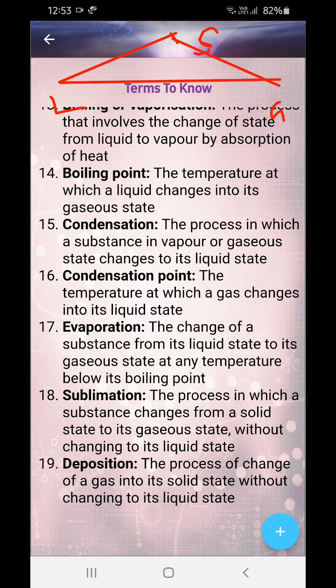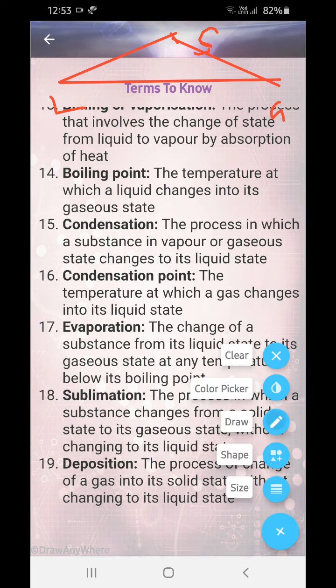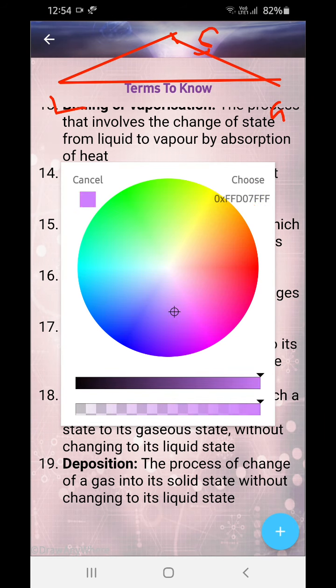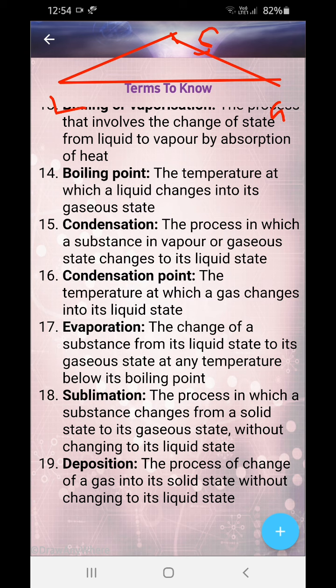So again, now what can we term as boiling? We have termed it already. Now condensation. Now see, condensation is from gaseous state to liquid state.